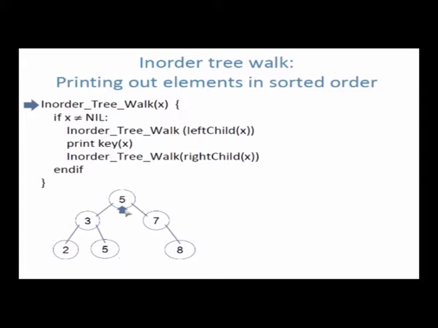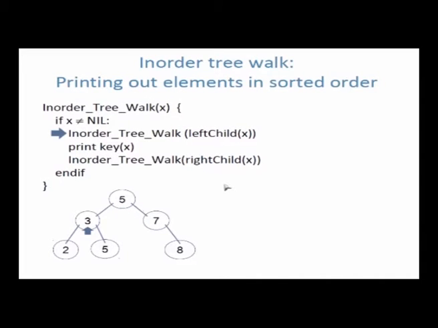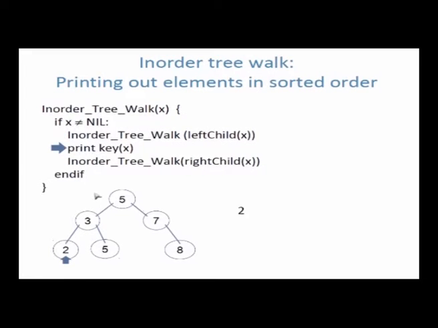Okay, let's see how that works. Suppose we have this tree. I want to do in order tree walk, which means I start with this node 5. So first I should visit left subtree. So left subtree means go to this tree rooted at 3 and do an in order tree walk of this. In order to do in order tree walk of 2, what do I do? I go to its left subtree, which is here. Okay, so go here. In order to do in order tree walk of this, what do I do? I go to its left subtree. There is no left subtree, so nothing to do. So I come to the next statement, which is print key. So print 2.